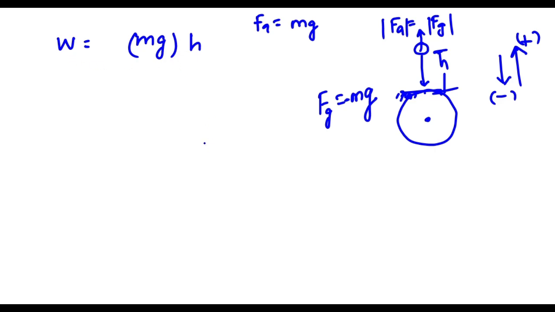This much work we have done against this force, and this work is going to reflect in its change in potential energy. So the potential energy is being raised by mgh, and if we are taking this to be reference, so at this position the final potential energy will be this much, mgh.